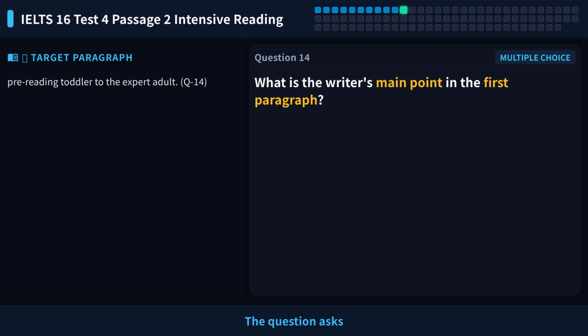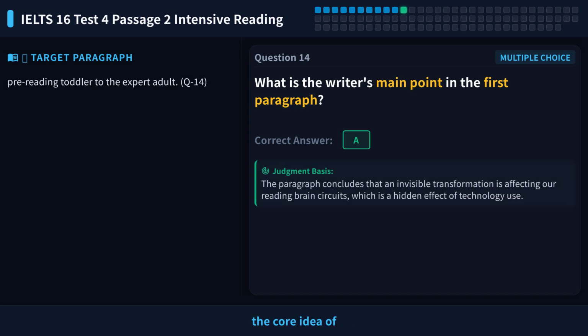The question asks for the main point of the first paragraph. So we need to find the core idea of the whole paragraph, not just a detail. The key words are main point, which means the paragraph's central message.